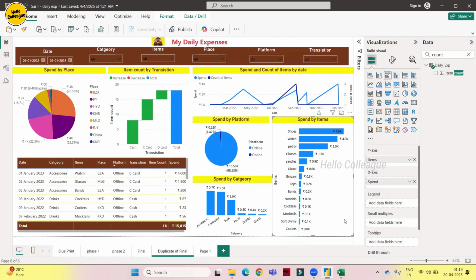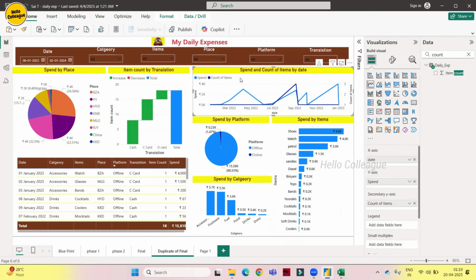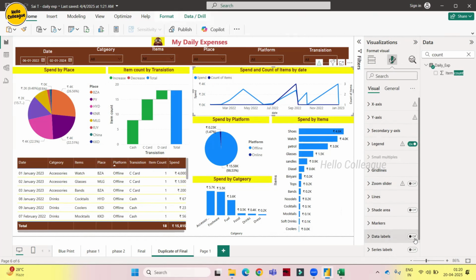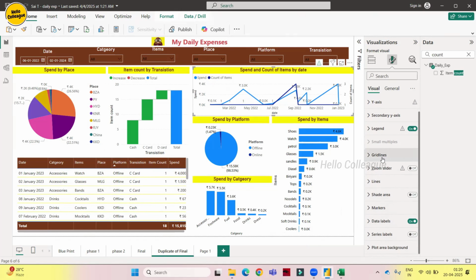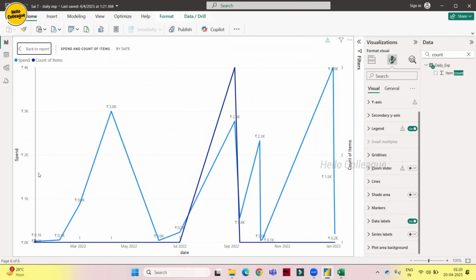And here also this is showing good. And coming to this one, here we are showing a trend. So we have dates here. There are no data labels, we cannot read it. Guys, when we have data labels, these are not needed, but for these types of trends we have to keep these things. Let's add data labels. Data labels are very important, guys. Without data labels, the user cannot read the data. So see, now at least they can read it. If it is not visible, they can make it bigger. So 2K, 3K, these are the values. And the dates are there.